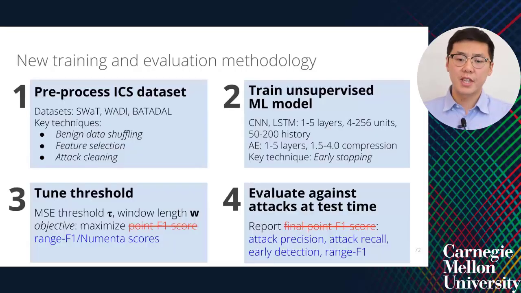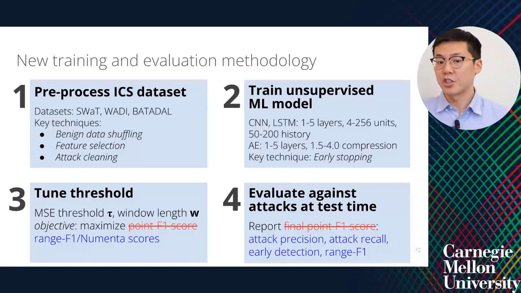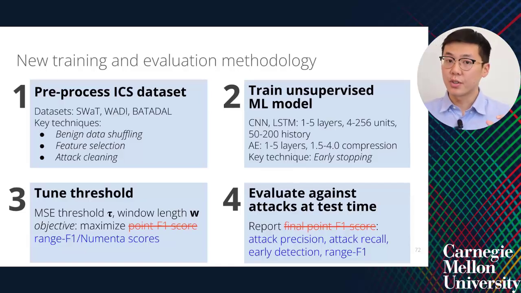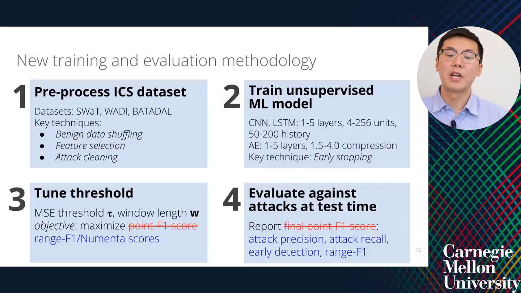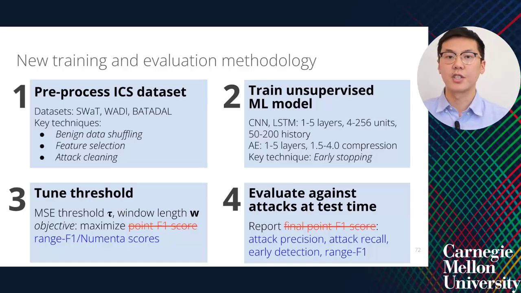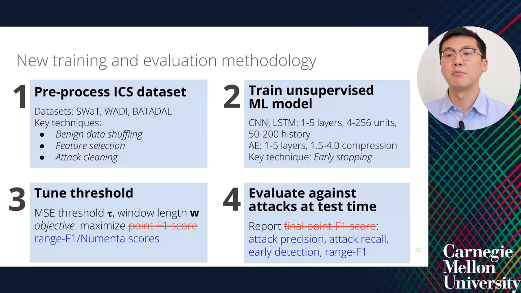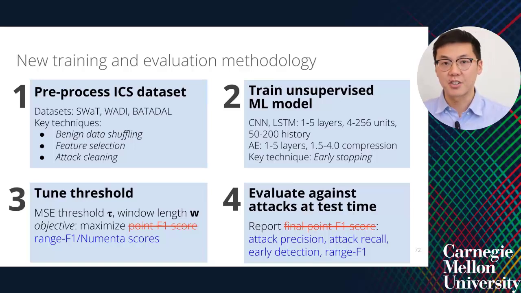So we revisit the methodology proposed in the first part of our talk, but instead modify the methodology in two ways. First, when tuning the threshold for declaring alarms, instead of maximizing for the point F1 score, we instead maximize for different metrics, such as the range F1 or the Numenta. Results are not shown in this talk, but we find in our work that by providing a metric that is tuned for different objectives, such as high precision or high recall, the eventual detection outcome matches the metric provided.